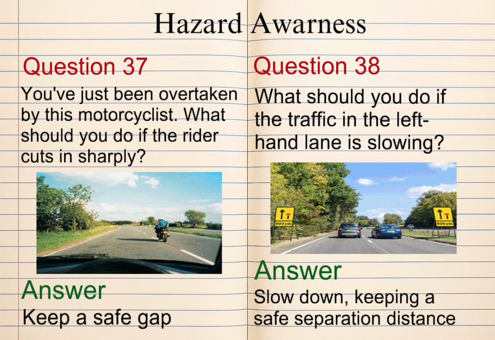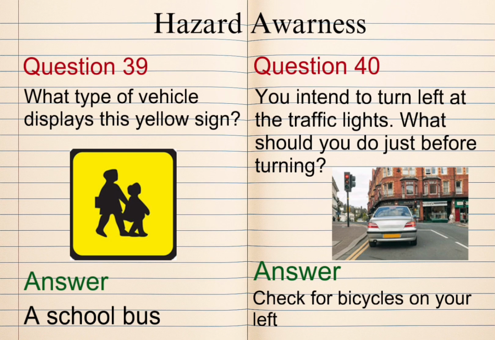Question 38. What should you do if the traffic in the left-hand lane is slowing? Answer: slow down, keeping a safe separation distance. Question 39. What type of vehicle displays this yellow sign? Answer: a school bus. Question 40. You intend to turn left at the traffic lights. What should you do just before turning?